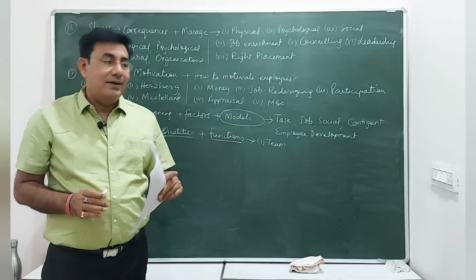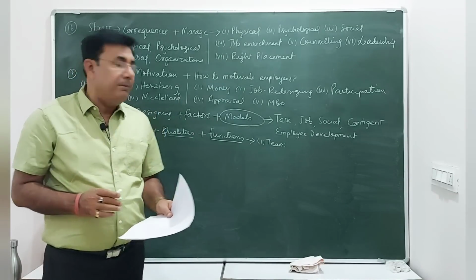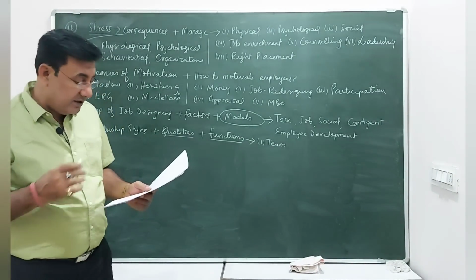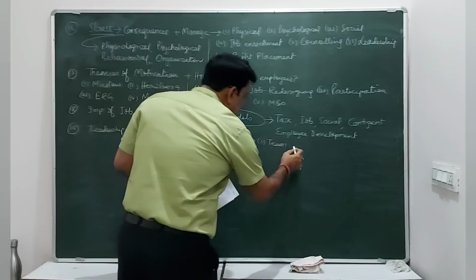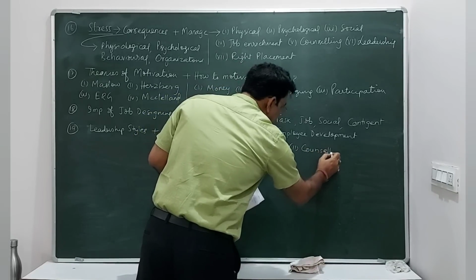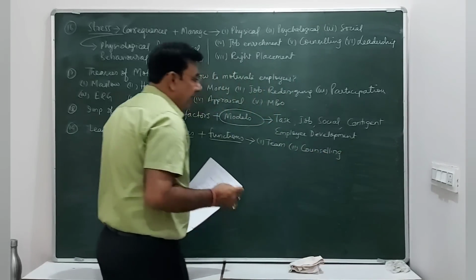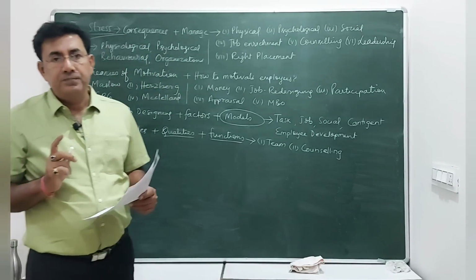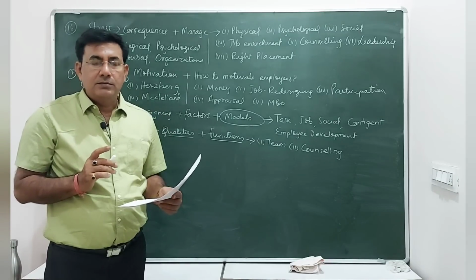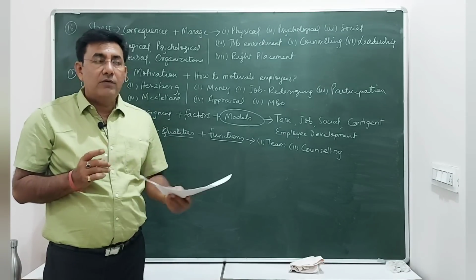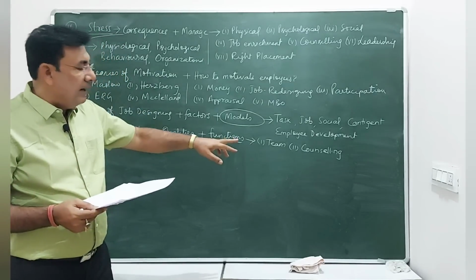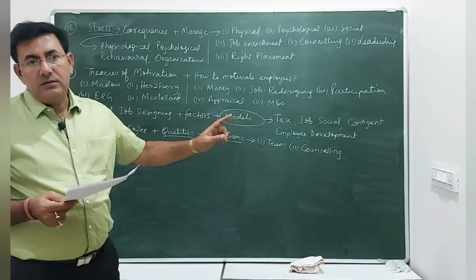Because if the leader is unable to prepare a good team, that means he won't be able to complete the job successfully. The second one is counseling. He should counsel his subordinates whenever they need his help. Basically, at the time of stress or while solving the problems of the job or task. So during that time, he can act as a guide for the employee.